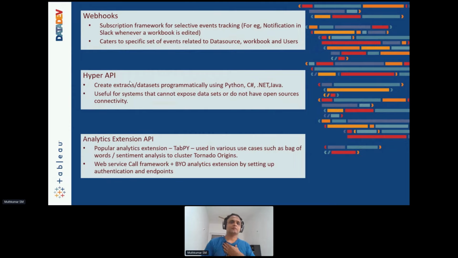For example, if you have, let's say, a Darwinbox system, which is predominantly running on MongoDB, and let's say you don't want to use a delivered MongoDB BI connector because it's a cloud version of MongoDB that's hosted, you're better off building a Python routine to connect to that data source, get the data out, match it with some Excel sheets or CSV, and then bring the final data set onto Tableau. You could leverage Hyper API to do all this mashing of data together and create an extract out of it.